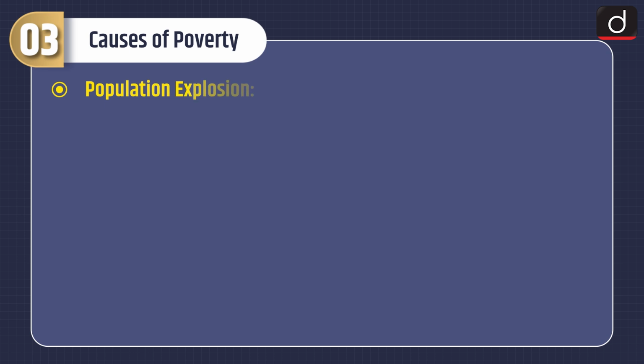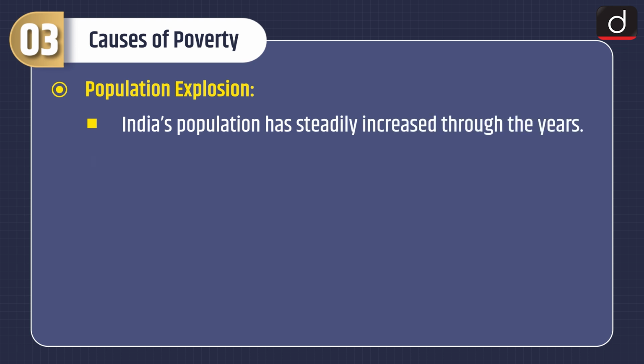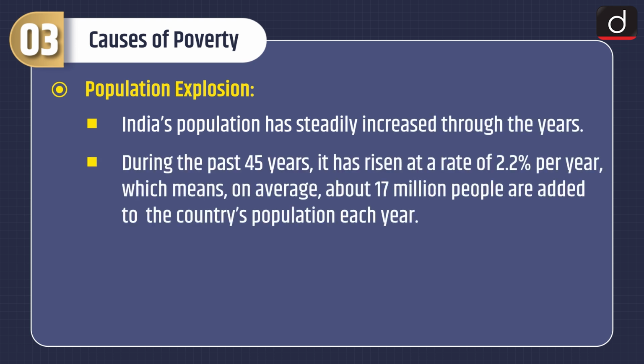Now let's discuss the causes of poverty. First is population explosion. India's population has steadily increased through the years. During the past 45 years, it has risen at a rate of 2.2% per year, which means, on average, about 17 million people are added to the country's population each year.